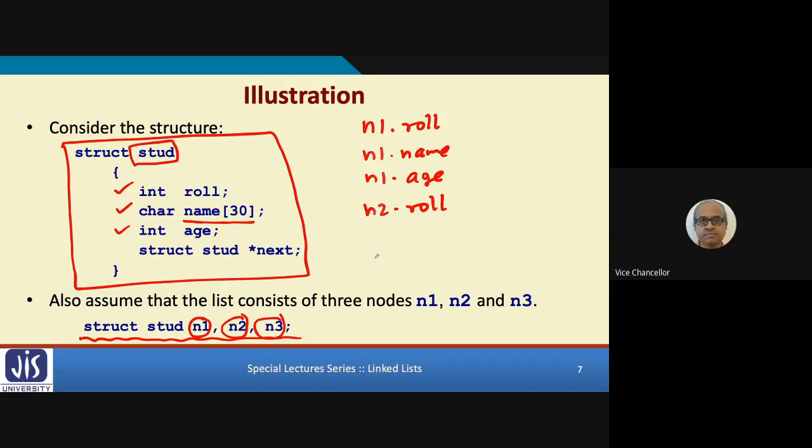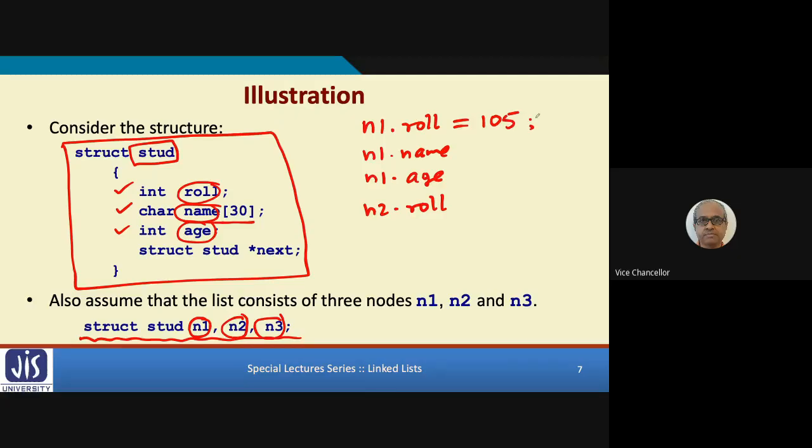So the name of the structure variable followed by a dot followed by the name of the structure member. This is how we can access the individual elements of a structure. For example, if you want to change the roll number, I can write n1 dot roll equal to 105. I can write this.